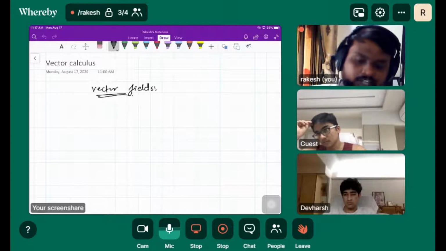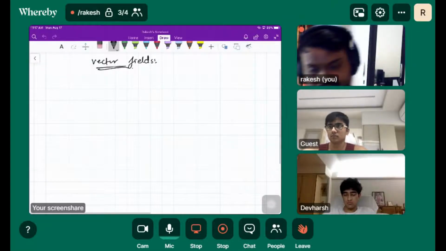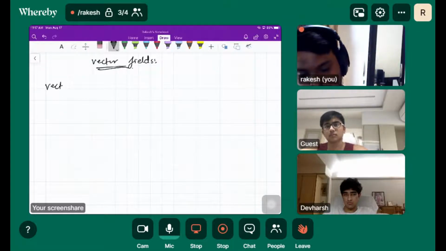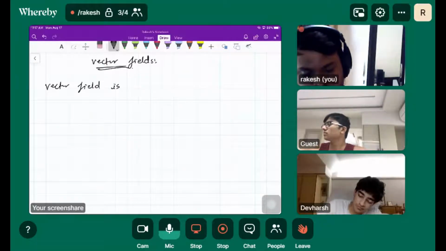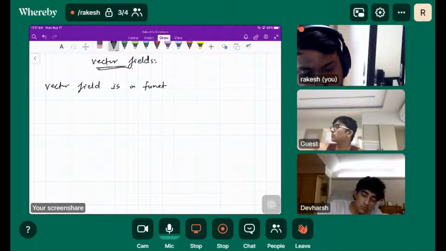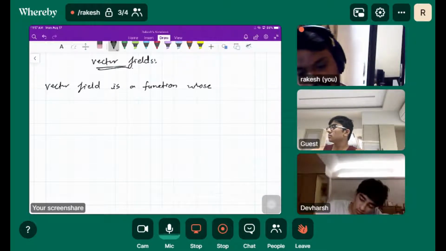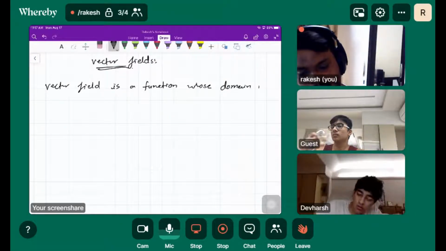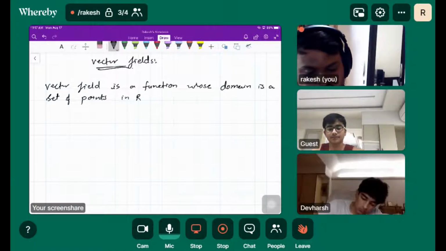So let's write down the definition of vector fields first. A vector field is a function whose domain is a set of points in R2.